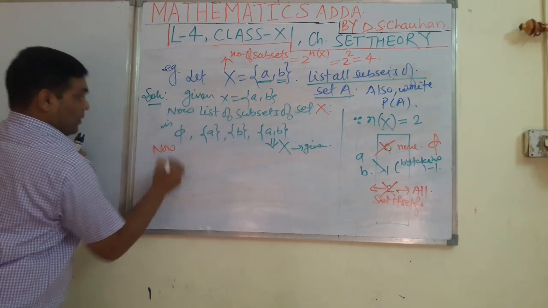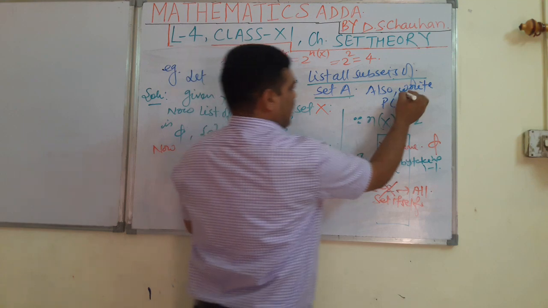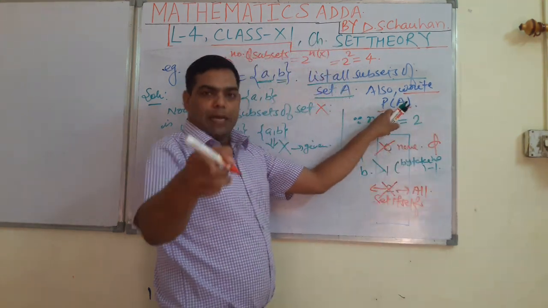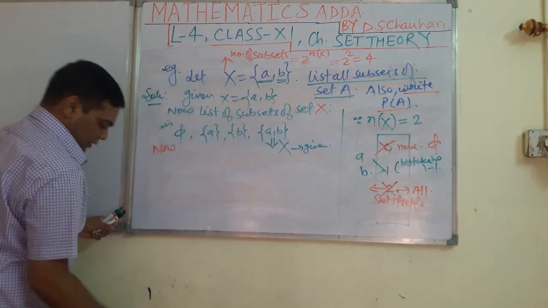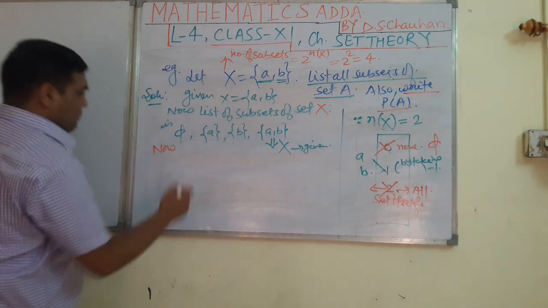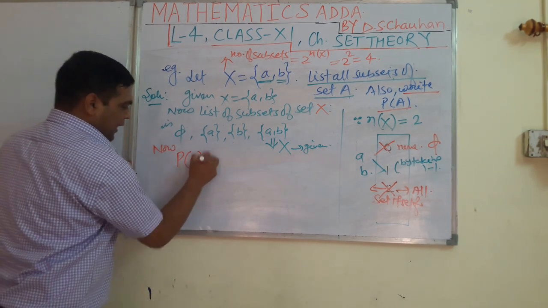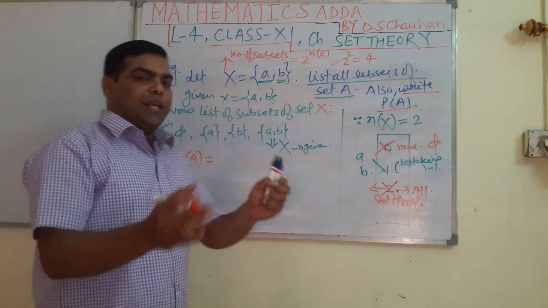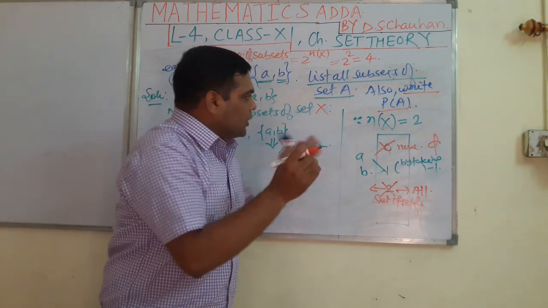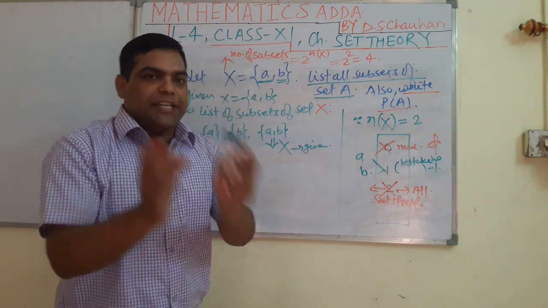Now we are interested to write P(X), that is the power set of set X. What is it, students? Again, all of you know it is the collection of all subsets of a given set.